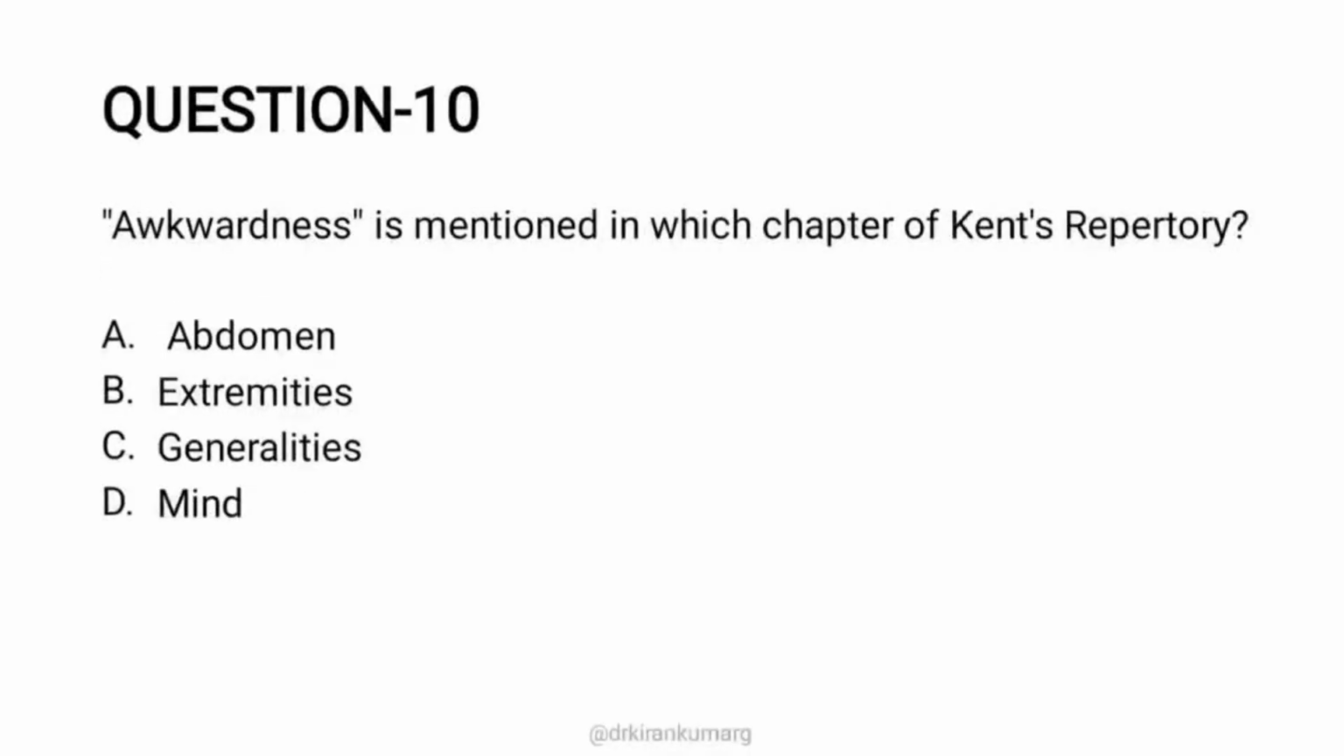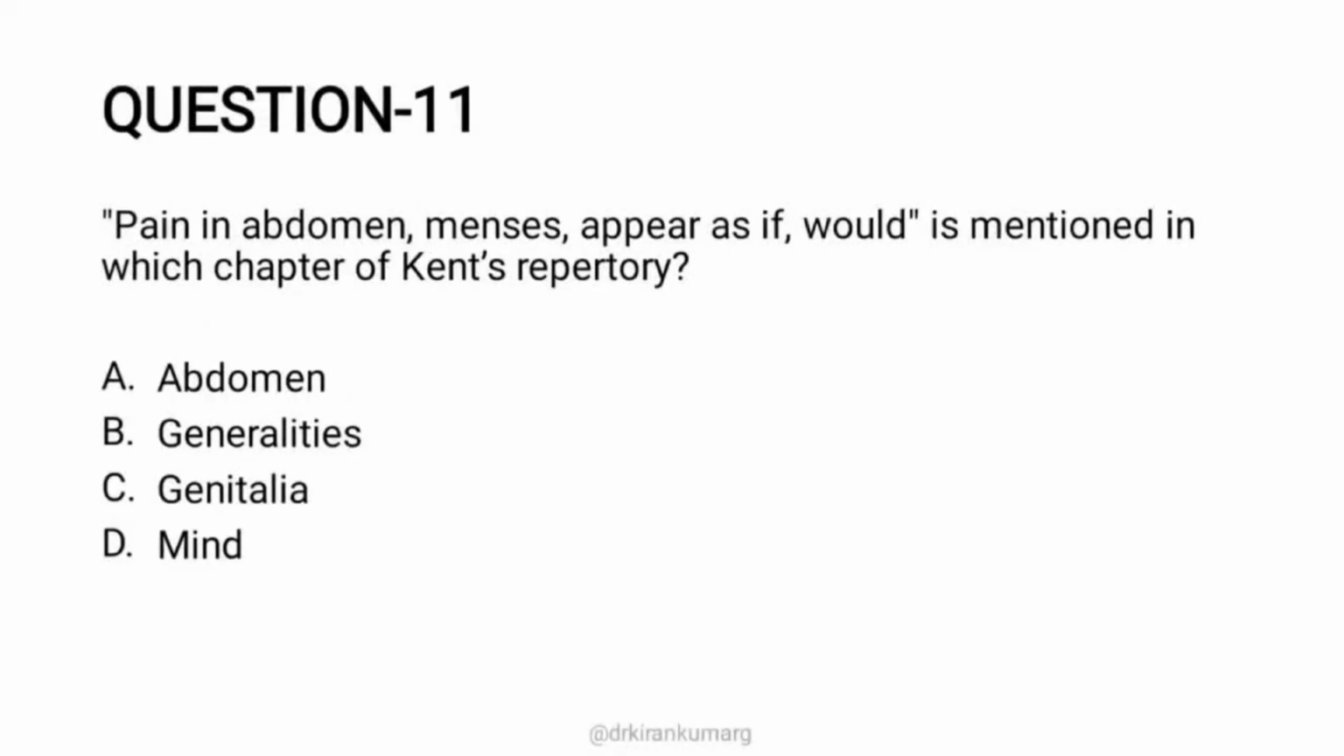Moving on to next question. Awkwardness is mentioned in which chapter of Kent's Repertory? So what is awkwardness? It might be a mind symptom in many of the other repertories, but here awkwardness is mentioned in the extremities chapter. That means extremities, awkwardness, it's a very vague position of the extremities. That is why awkwardness in Kent's Repertory is mentioned in option B, extremities. Then moving on to next question.